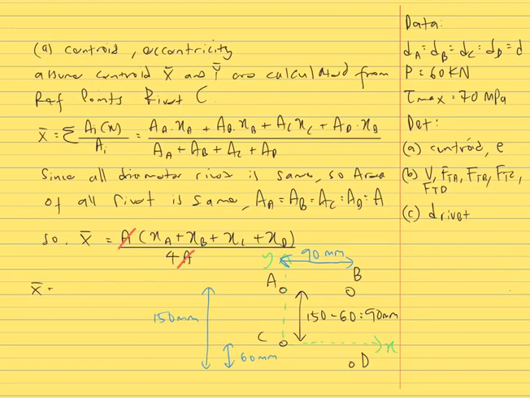So x bar is equal to 0 plus 90 plus 0 plus 90 in the x direction, divided by 4 rivets. At the end we have x bar equal to 45 millimeter.